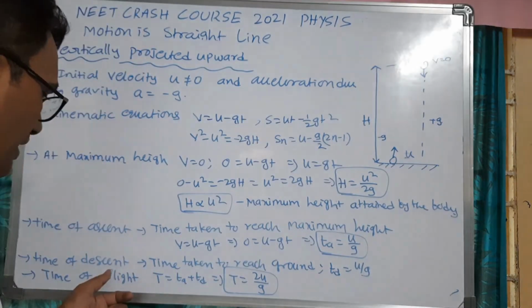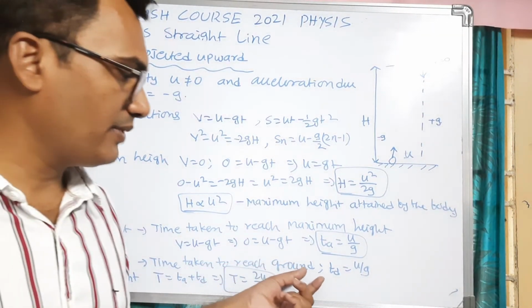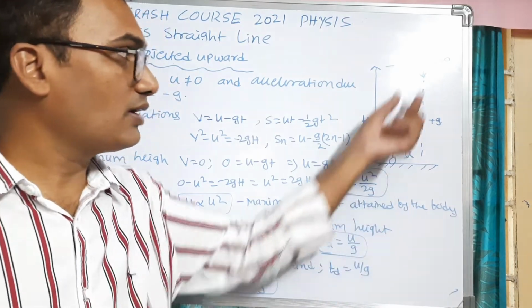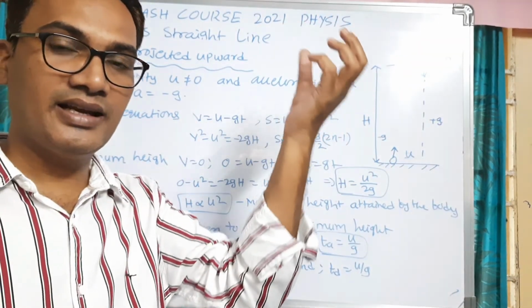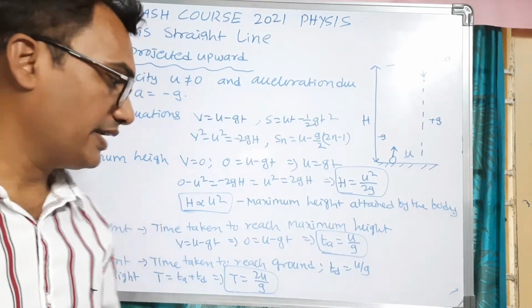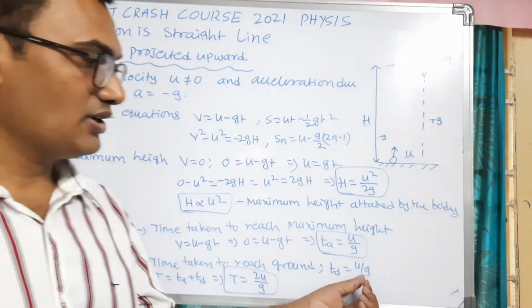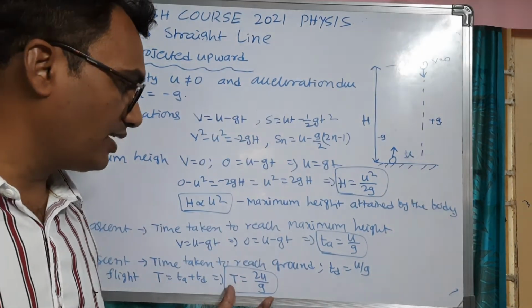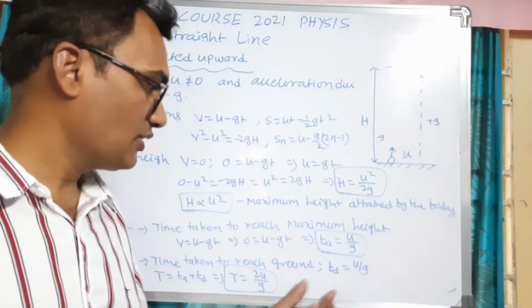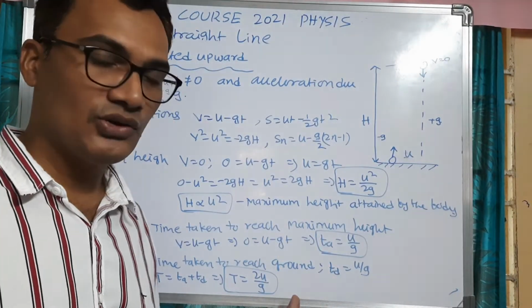Okay. So next, time of descent is nothing but the time taken by the body to reach the ground from the maximum height. Ascent is nothing but moving in the upward direction. Descent is nothing but moving in the downward direction. So time of descent is also U by G. Next, time of flight is nothing but time of ascent plus time of descent. So by adding these two, we get T is equal to 2U by G.